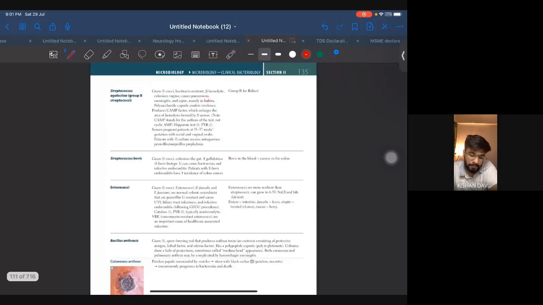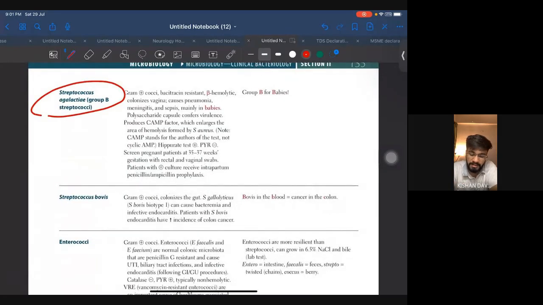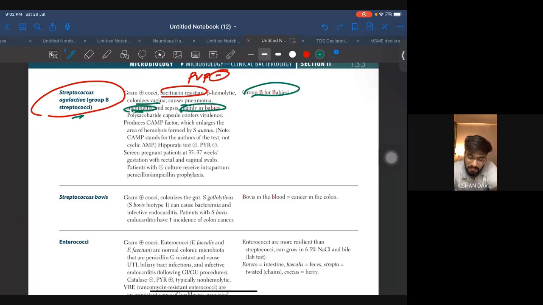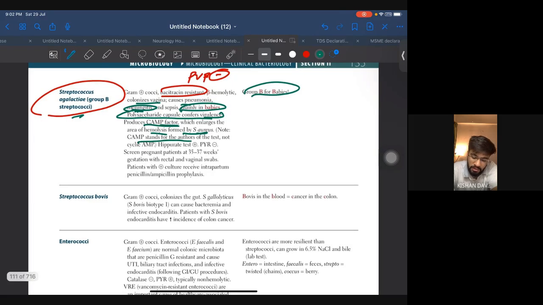All right, coming to Streptococcus agalactiae, that is group B Streptococcus. It is bacitracin resistant and it is PYR negative. Okay, so let's just see what is important you have to know. Group B, mostly in babies, I told you before only. It colonizes the vagina, causes pneumonia, meningitis, sepsis, mainly in babies. Okay, now polysaccharide capsule confers virulence, produces CAMP factor which enlarges the area of hemolysis formed by Staph aureus. CAMP stands for the authors of the test and not the cyclic AMP. Okay, don't confuse. Don't think about cyclic AMP. Hippurate test positive, PYR negative.